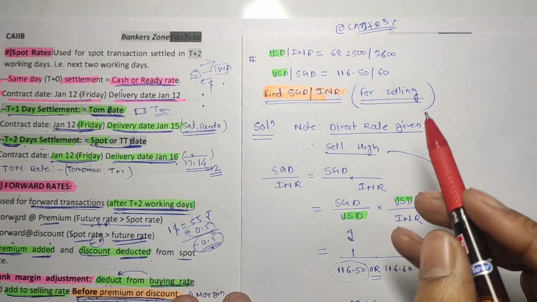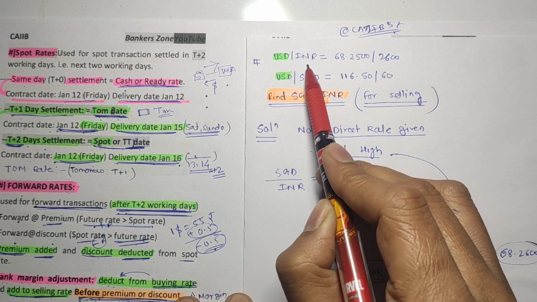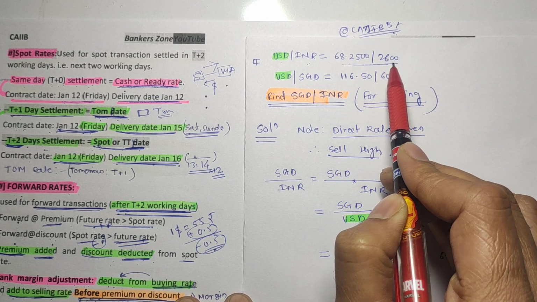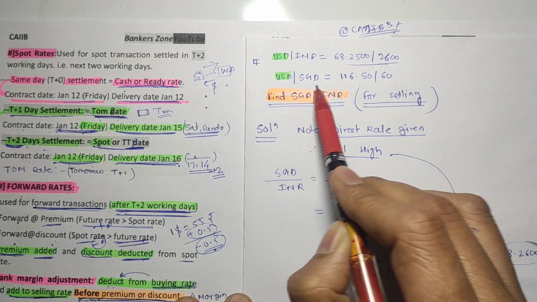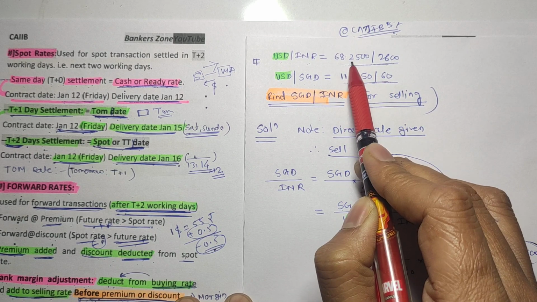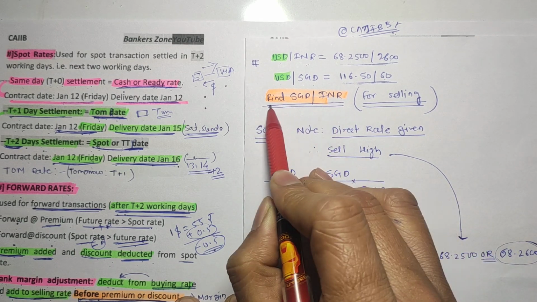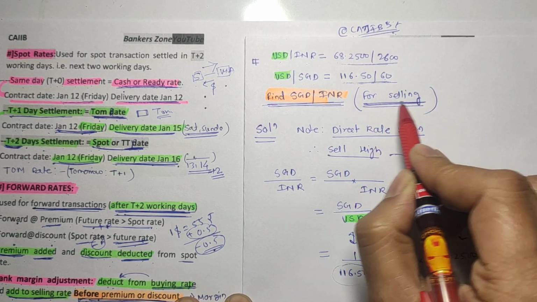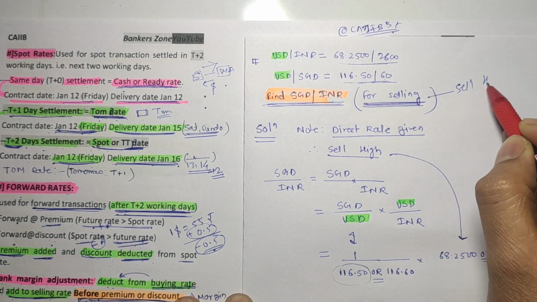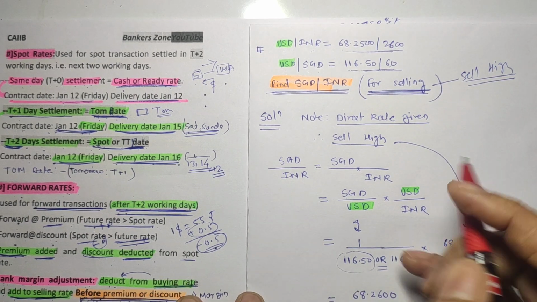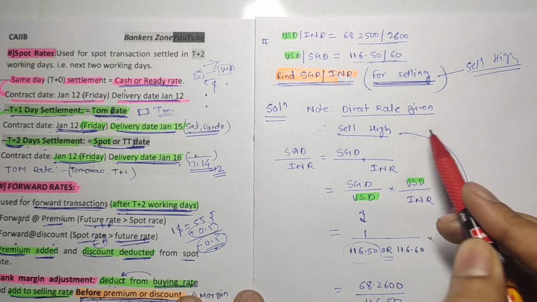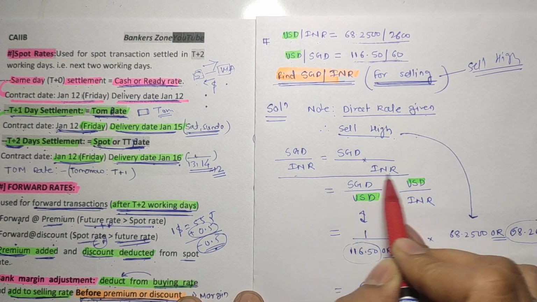Remember friends, very important: USD to INR, the same question I am taking. They have given USD to INR two values, and USD to SGD two values. I have already told you why they give two values: one is for buying and one is for selling. We have to find SGD to INR for selling. The direct rate is given, and for selling we have to sell high. This is the principle: buy low and sell high. Up to that it is okay to you.